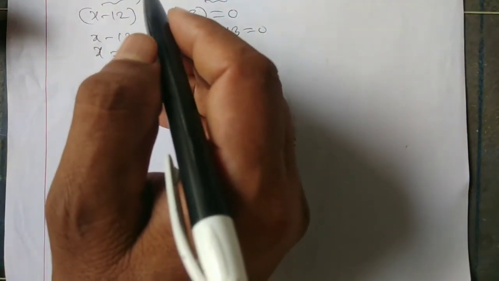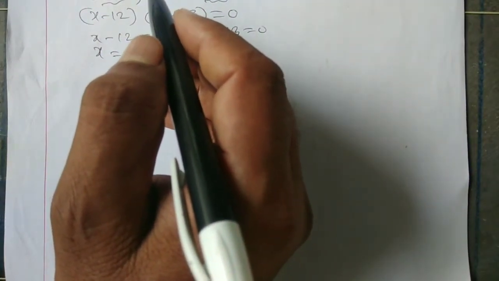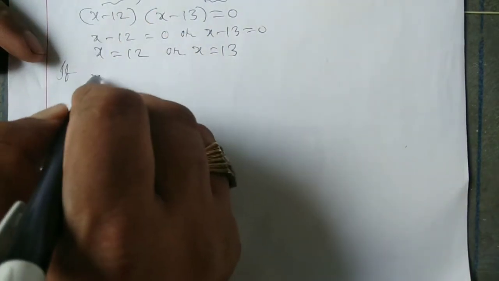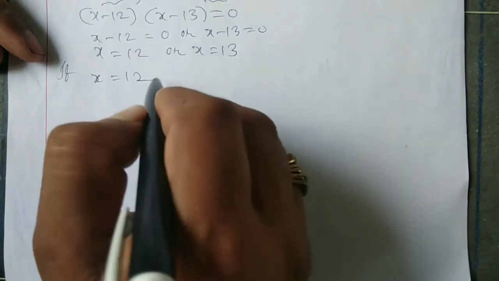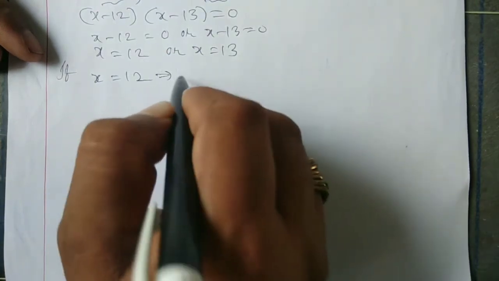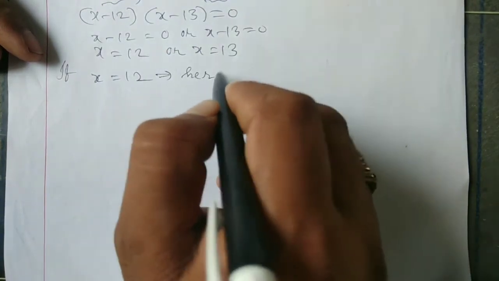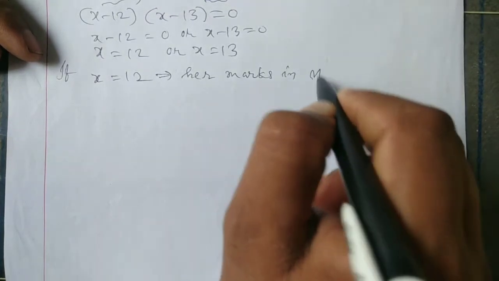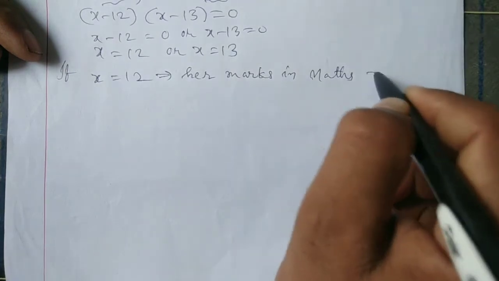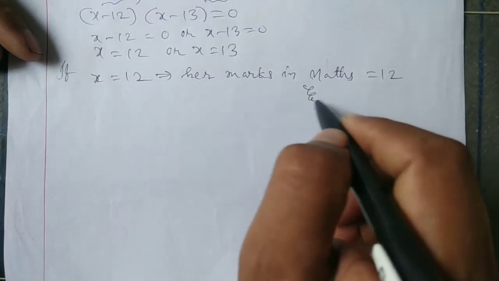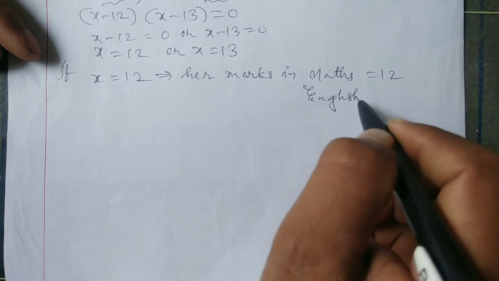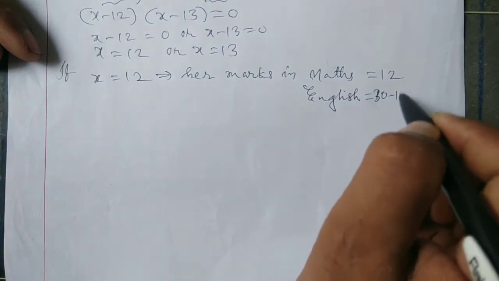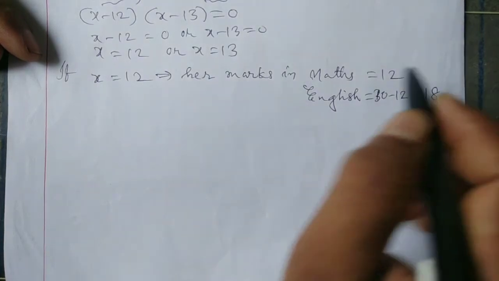X means what? Maths. If x is equal to 12, then our marks in maths are 12 and English 30 minus 12 is 18.